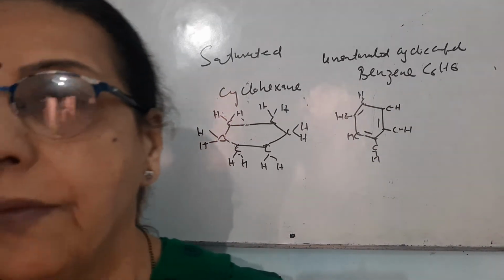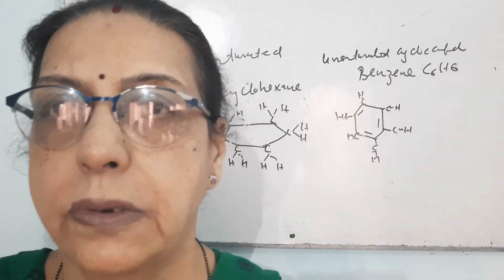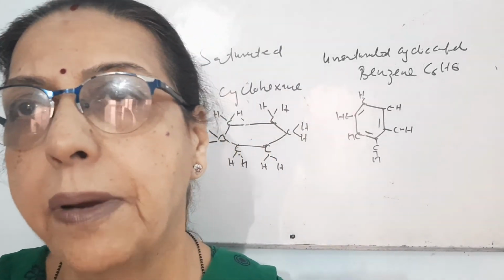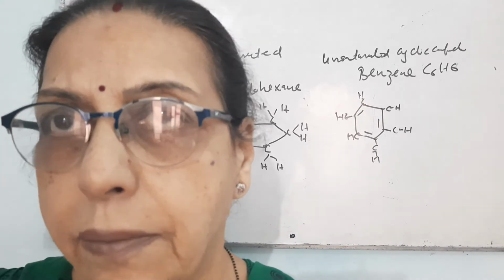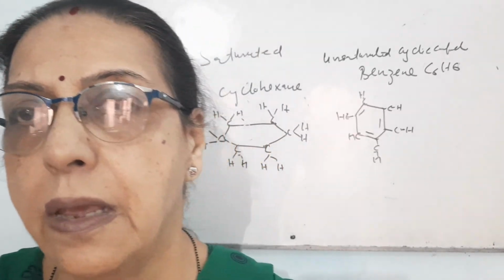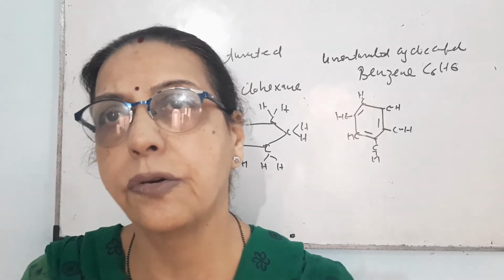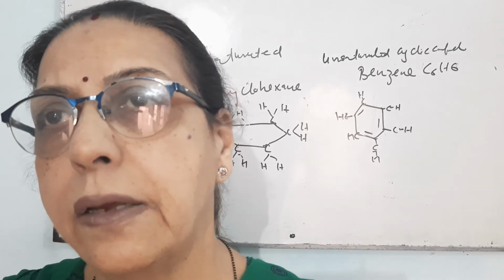Now I will tell you about some more carbon compounds. We have studied so far carbon compounds where there was the presence of only carbon and hydrogen. But there are a large number of carbon compounds which contain not only carbon and hydrogen but some other groups, like the OH group, which is called the alcoholic group.